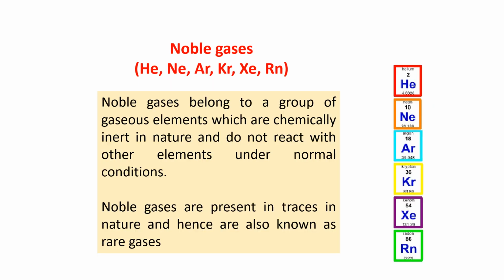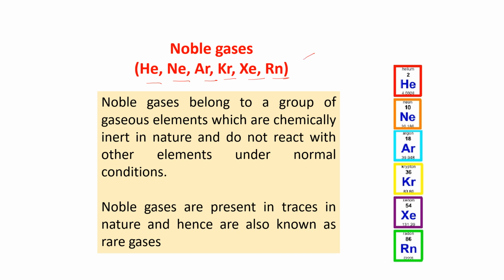Noble gases. There are 6 noble gases. As I told you, helium, neon, argon, krypton, xenon, radon. These 6 noble gases, you all know that they have some different property.